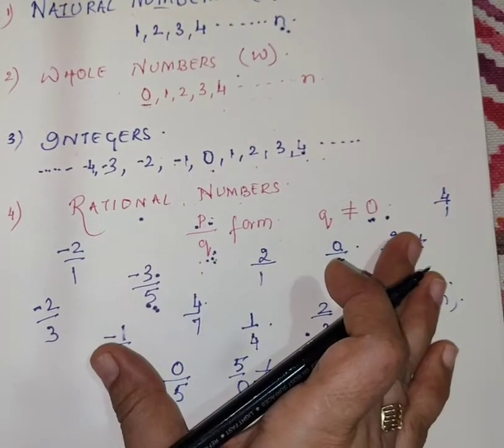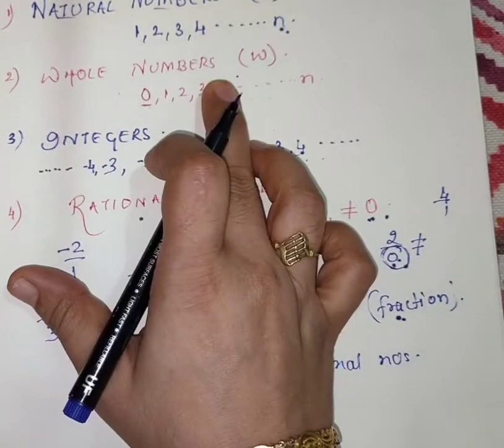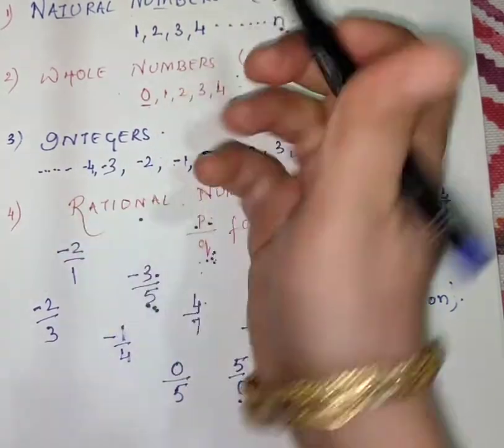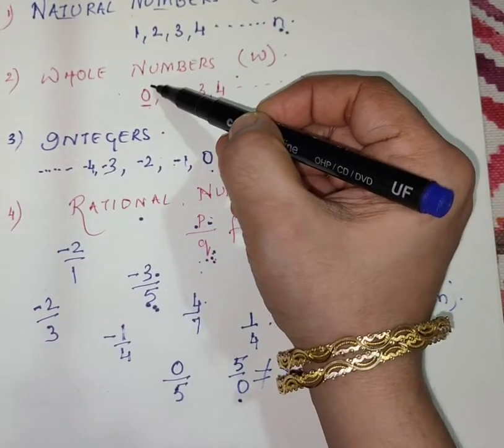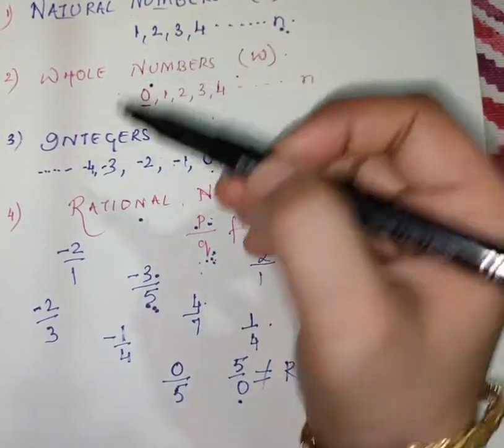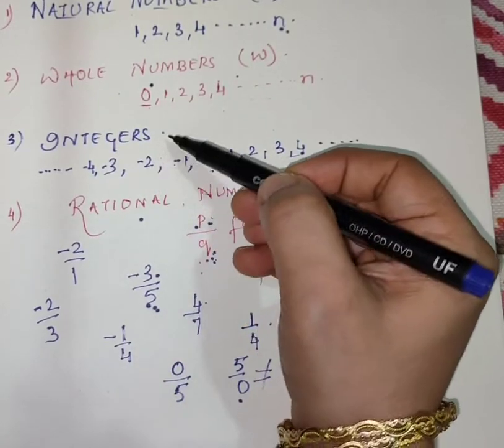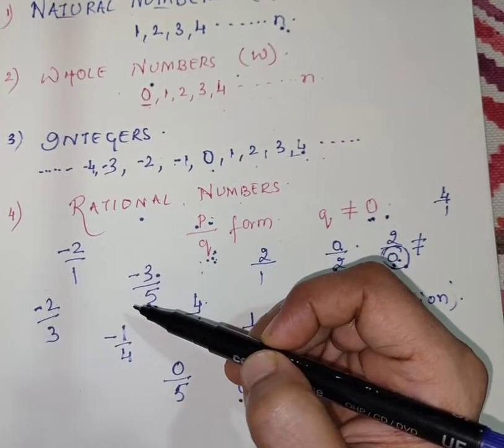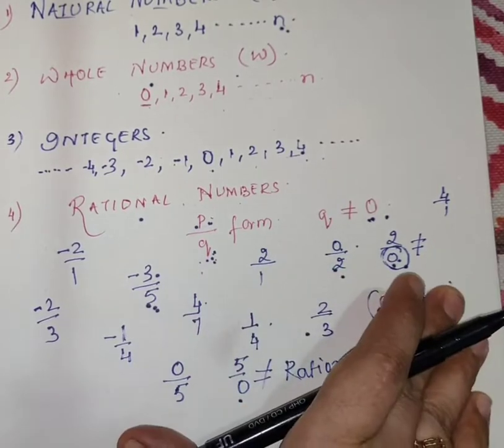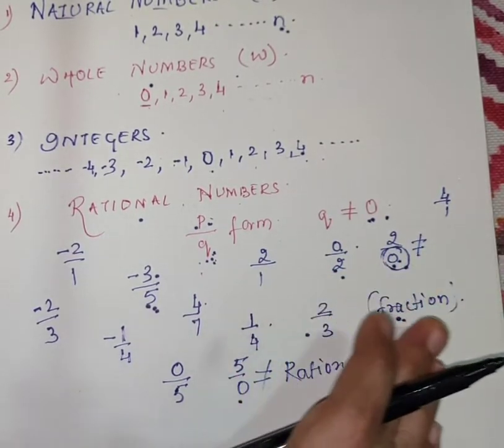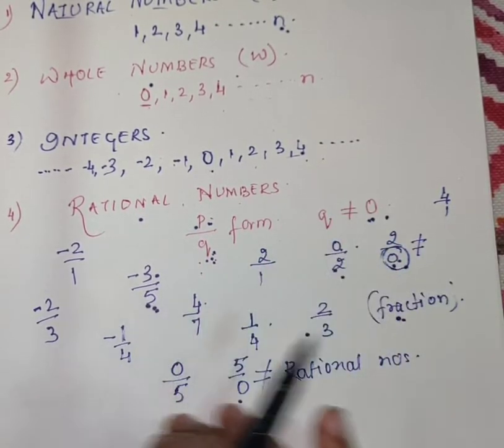What are rational numbers? What are integers? What are whole numbers? And natural numbers. Natural numbers belong to whole numbers, whole numbers belong to integers, and integers belong to rational numbers. Now further we will study how to draw rational numbers on a number line.